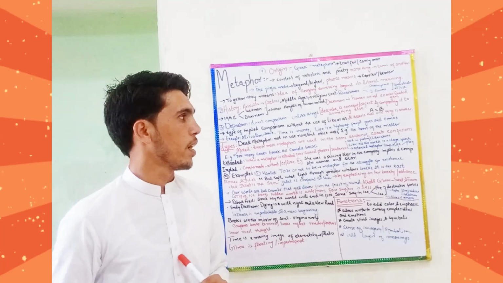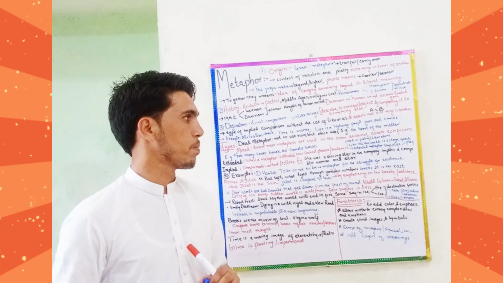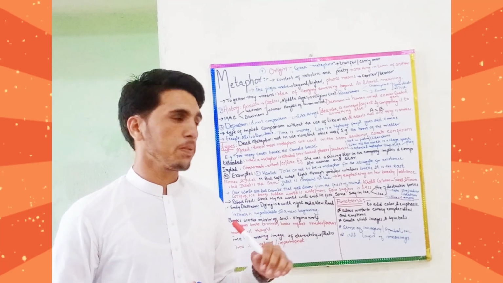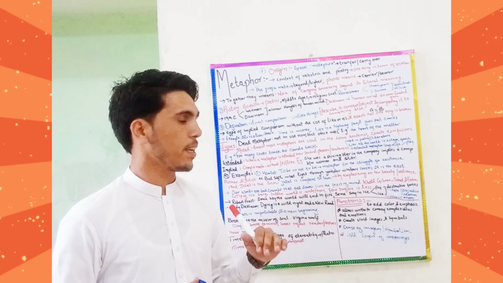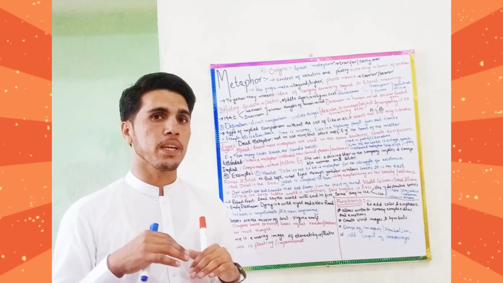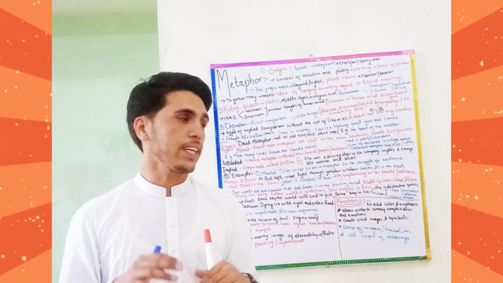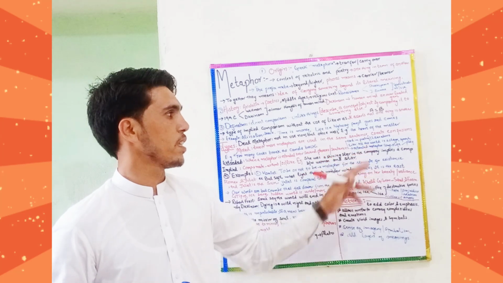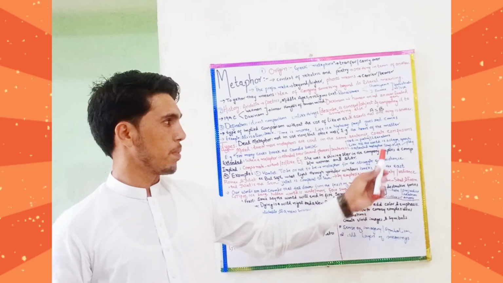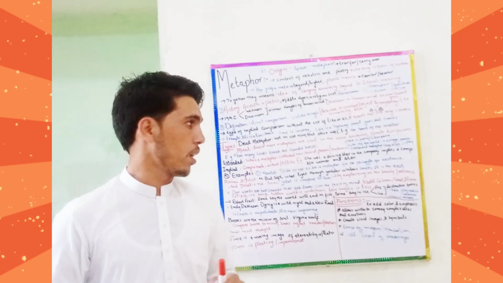For example, it is used in the Shakespearean play where the famous speech says that all the world is a stage, and men or women are merely players. They have got their exits and entrances. So this is an extended metaphor here. Shakespeare compared life to a play or a drama.